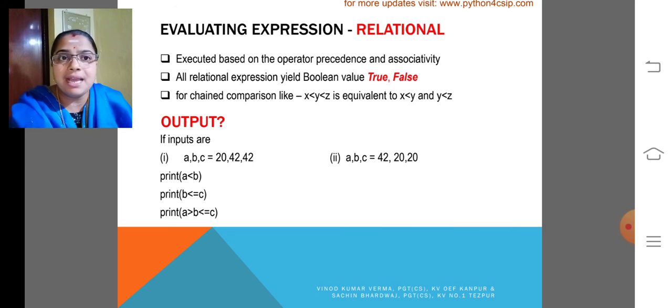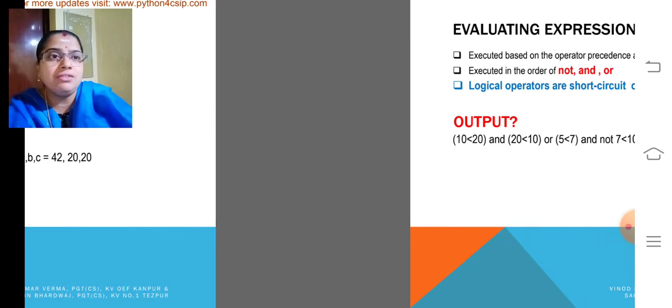For chained comparison, we already discussed the same thing. A comma B comma C equal to 20 comma 42 comma 42. So A becomes 20, B and C become 42. How does the comparison happen? Please know the result of this.